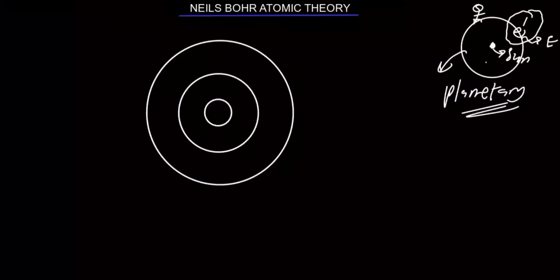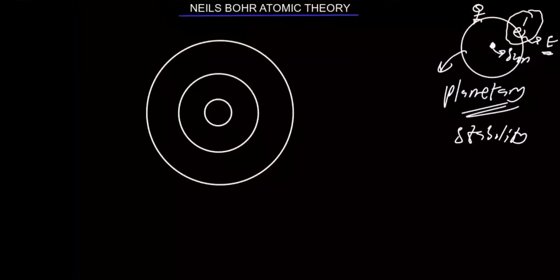But Niels Bohr is telling us that this electron will radiate energy. It will give out energy, and the electron will later fall back into the nucleus, and the whole atom will collapse. Now the question is, everything has not collapsed. Things are not collapsing. So this Rutherford model cannot explain stability of atoms. That's part of the shortcomings. If you understand this very well, you'll be able to know the shortcomings very well. So it was unable to tell us why atoms are stable.